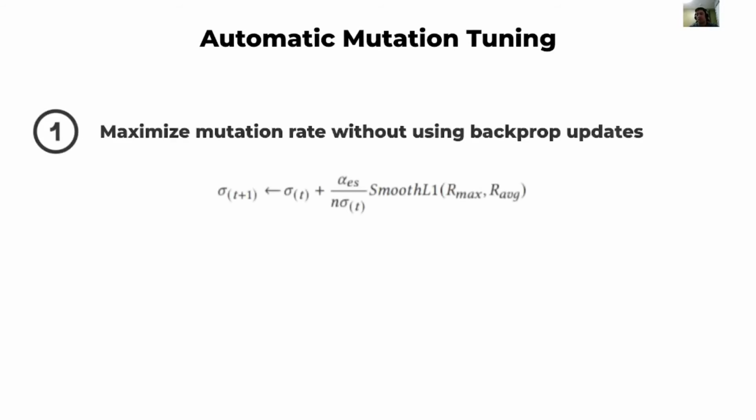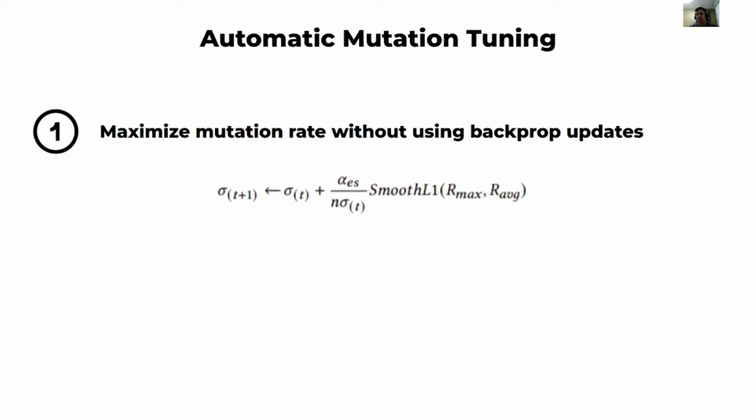A key component of our work is the automatic mutation tuning. Noise arising from mutation operations may compound over the course of training and result in degradation of performance. We control this excessive noise by starting off with a low mutation rate and gradually increasing it. Increments are based on the gap between best and average actors in the population.